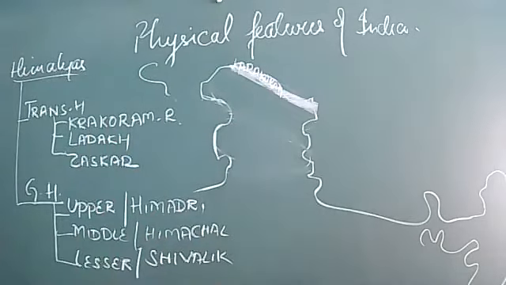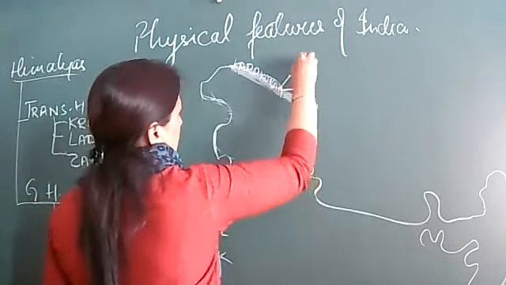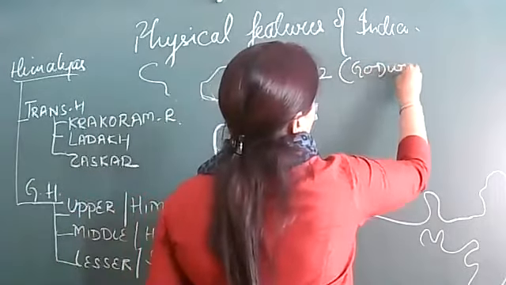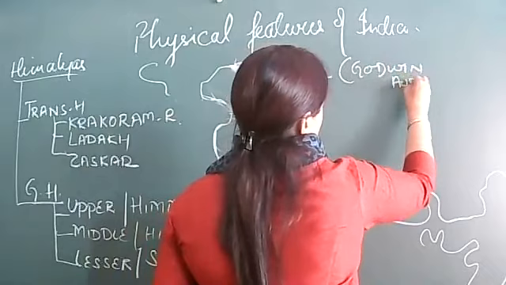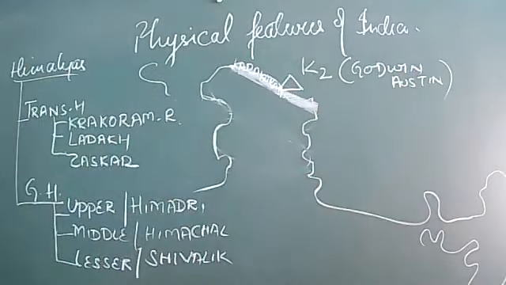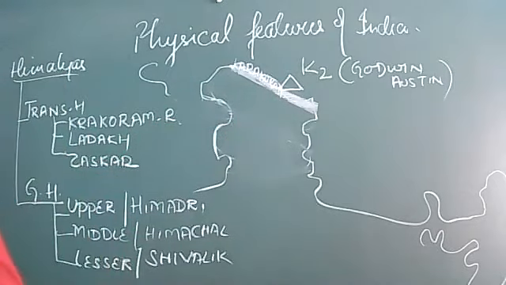Because India's highest mountain peak is situated here, and the name is K2 or Godwin Austen. The highest mountain peak of India is situated in the Karakoram range. Name of the peak is K2 or Godwin Austen.